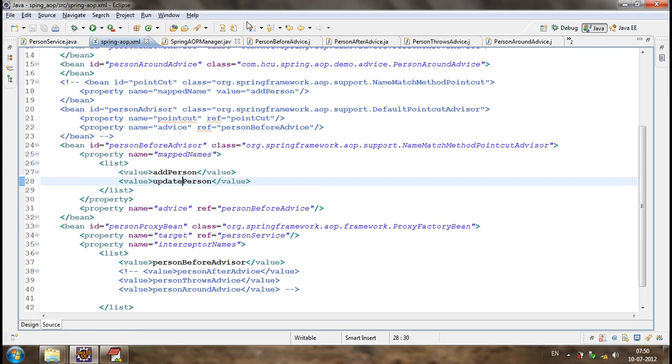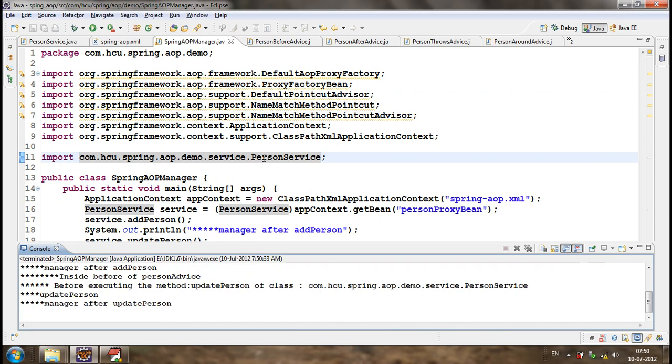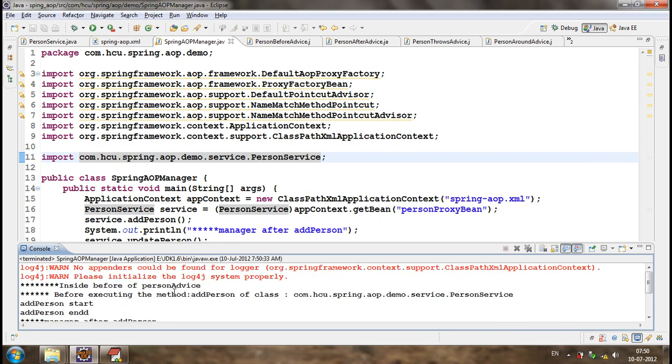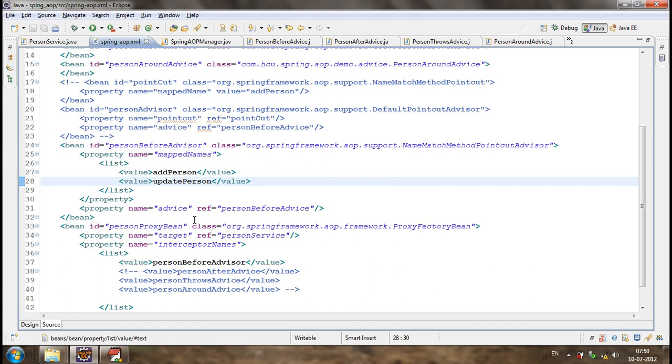I think this is possible. I did not check, just let me check. Yes, we can define mapped names. Rather than going for a single value with mapped name, we can go for mapped names, which is a list.